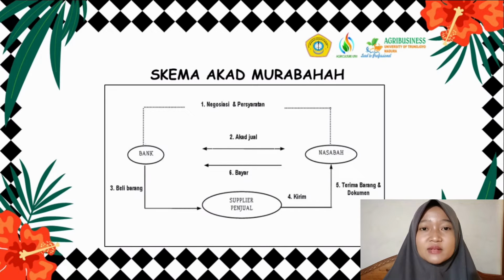The scheme for the murabaha contract is that the customer submits an application for the procurement of goods and the bank makes an observation regarding the feasibility of the customer. If the customer request is accepted, the bank conducts a credit sale and purchase transaction with the customer. The customer pays a down payment, and the rest will be paid in installments over the time frame set by the bank.